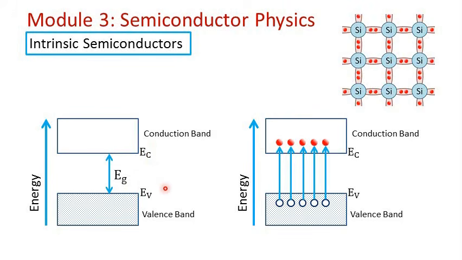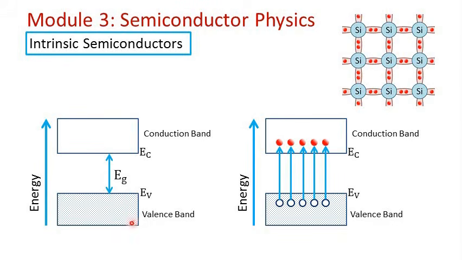While discussing the conduction properties, we'll keep in mind that for conduction to be possible, there should be electrons and empty states available in the same band. In this case, in an intrinsic semiconductor at very low temperature, the electrons in the valence band will stay in the valence band only. They will not get enough energy to go to the conduction band.